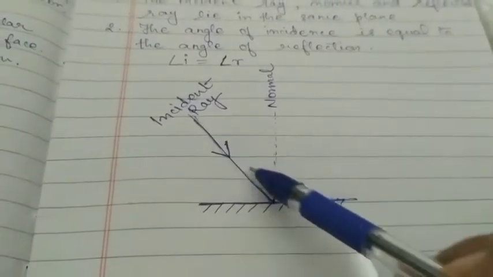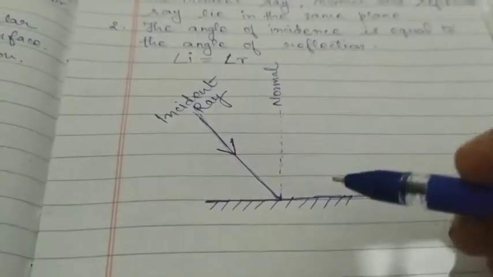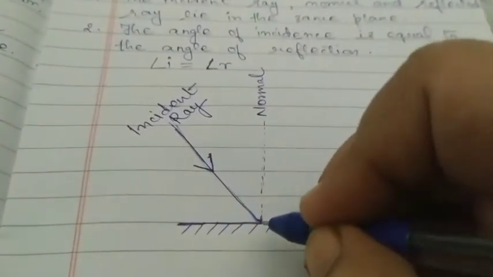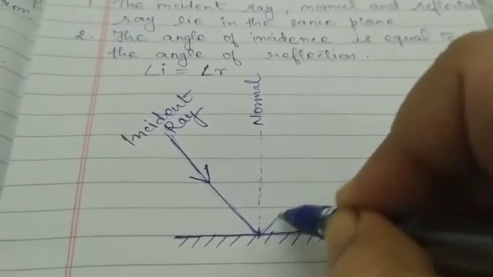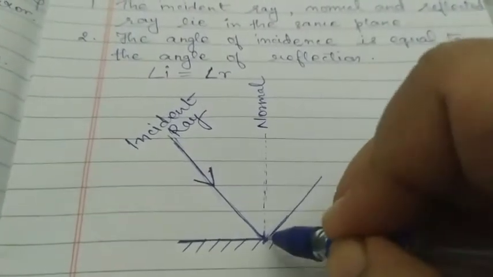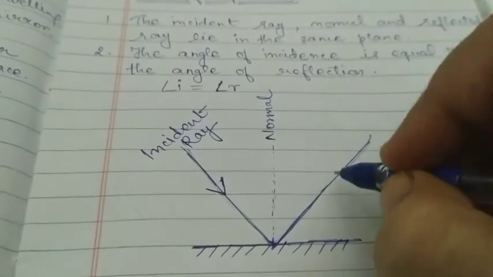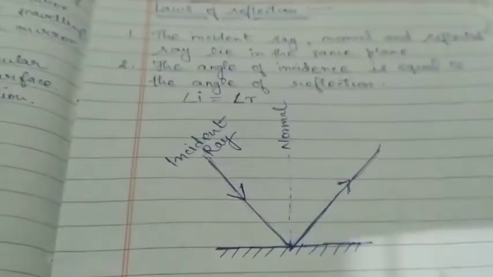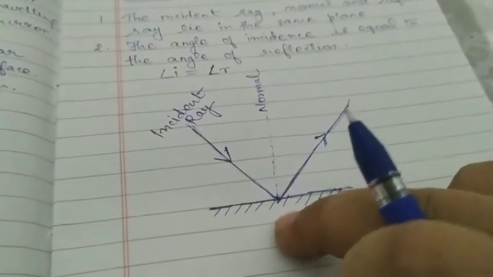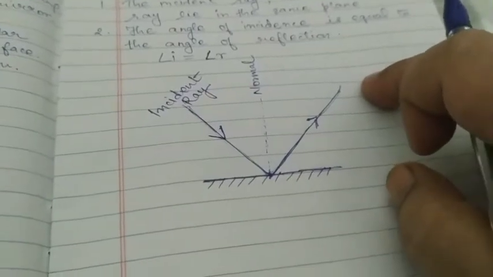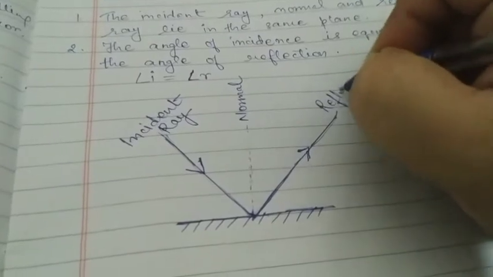Now this light ray has come to the surface and now it will reflect. Okay, so from here it will reflect. Please use a scale while you draw the diagram. Okay, so this ray, see, the light ray came like this and now it is reflecting. That means it will go away from the mirror. That means this ray is the reflected ray.